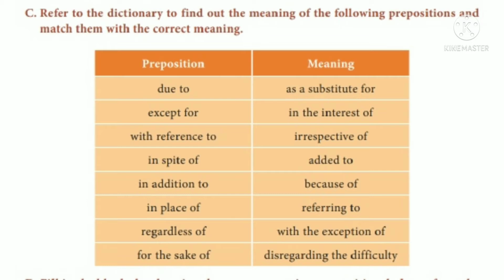First one, due to. Due to means because of. Second one, except for. Except for means with the exception of. Next, with reference to, that is referring to. Next, in spite of, that is disregarding the difficulty. In addition to, added to. Next one, in place of, as a substitute for. Regardless of, that is irrespective of. For the sake of, in the interest of.